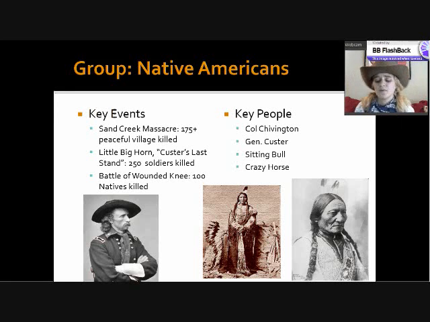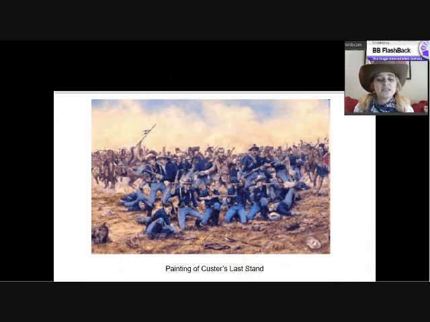So I just want to show you a couple pictures here really quickly. So this is a painting done of Custer's last stand. And if you look, you can see Custer here in the middle and his men surrounding him. Right as they're about to die, you can see the natives charging them in the background. This painting is really meant to show Custer and his men as heroes that are being killed innocently by the natives. And it really served as a way, paintings like this really served as propaganda so that the American people would kind of go against some of the natives in the area.